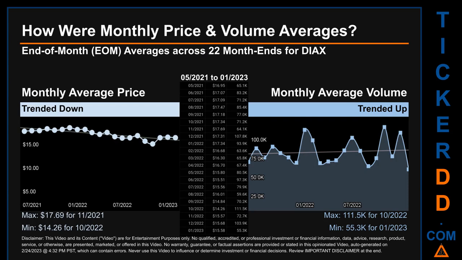The maximum end of month average price was $17.69 for 11/2021, while the minimum was $14.26 for 10/2022. Looking at volume, 10/2022 and 01/2023 respectively saw the highest and lowest monthly average volume at 111.5 thousand and 55.3 thousand.